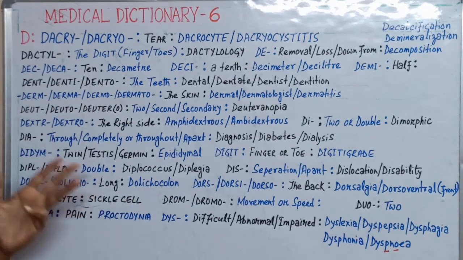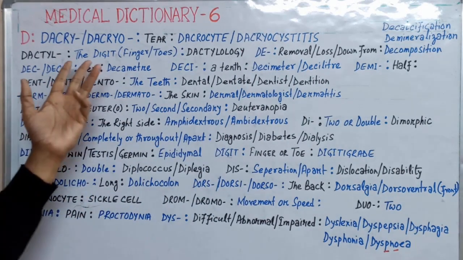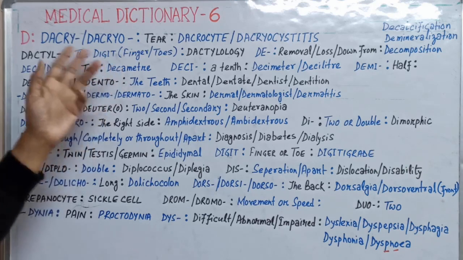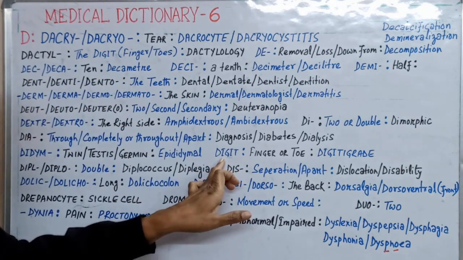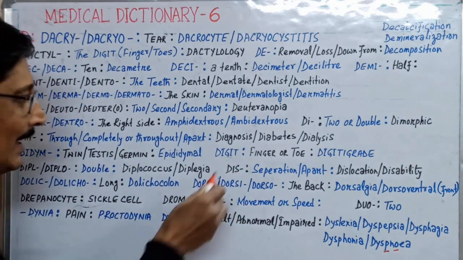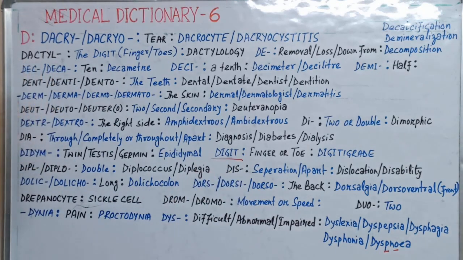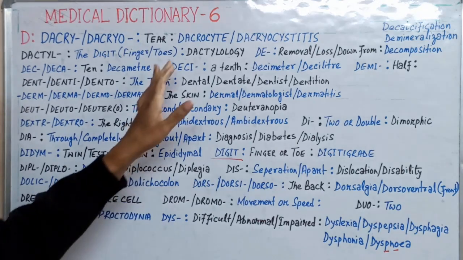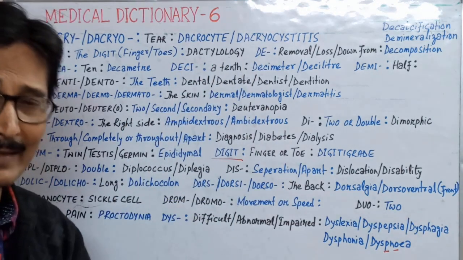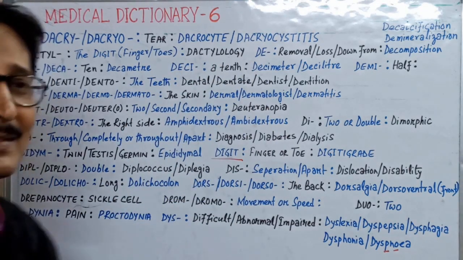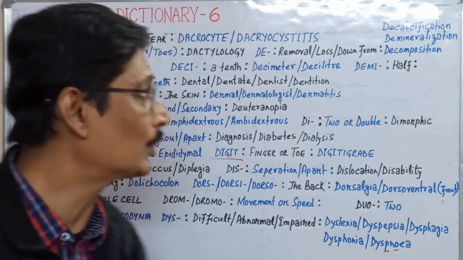Now the next one is dactyl. Dactyl means digit. The digit here means finger or toe, not a number. So dactylology is the word for the study of the fingers and toes.